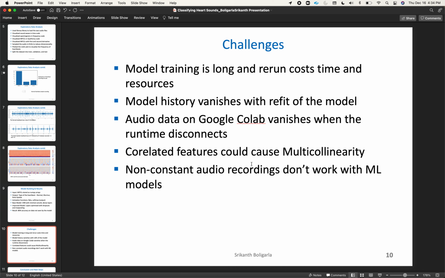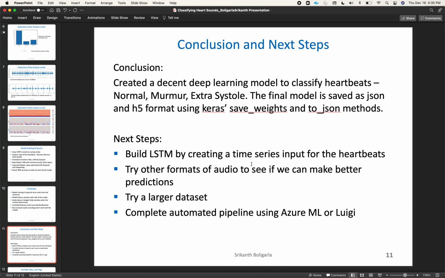There were challenges, and I overcame them by saving the model so that I don't have to rebuild and refit again. And then finally, I would like to build other models and use a bigger data set, and also automate this using Azure ML or Luigi. Thank you.